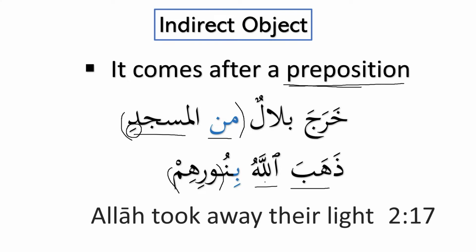So whenever we have the preposition, then it is called indirect object, and it is majroor, but it is mahallan mansoob. Why is it mahallan mansoob? Because we know that all the objects are mansoob. So this is also some information that we need to know, that this is called غير صريح, yani indirect object, and previously we have seen that the object is direct. So this is the difference between direct object and indirect object.